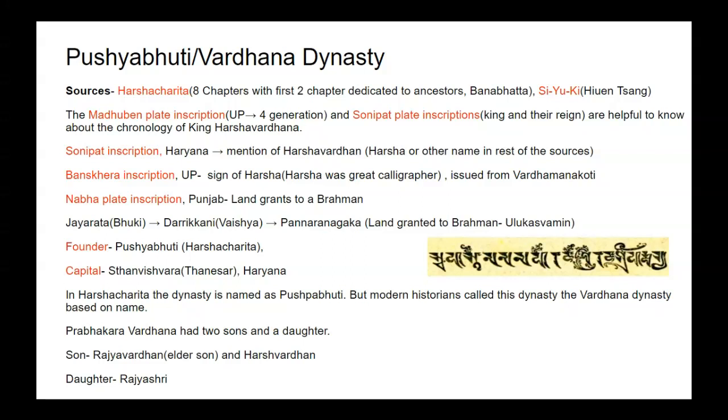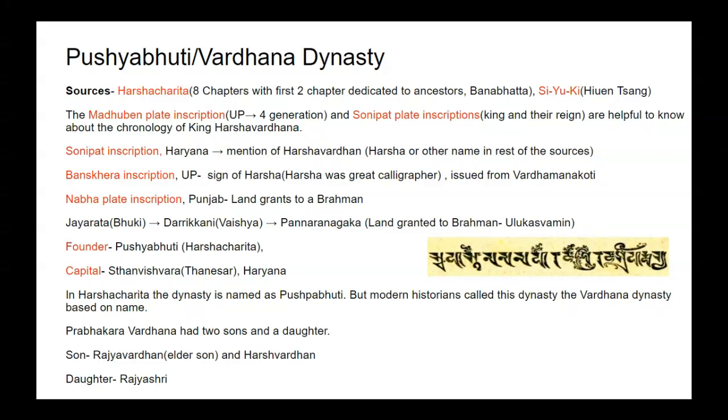Banskhera inscription, UP. In Banskhera inscription, we find the signature of King Harshavardhan, Harsha, and it shows Harsha was a great calligrapher. You can see signature below. You can see how decoratively it was written. So it shows Harsha was a great calligrapher, and this Banskhera inscription was issued from the place named Vardhamana Koti.